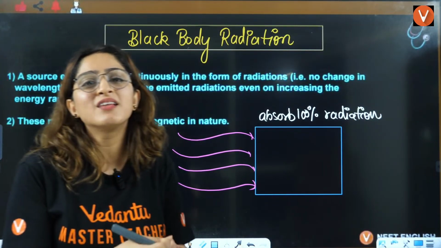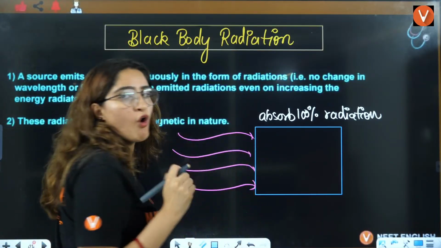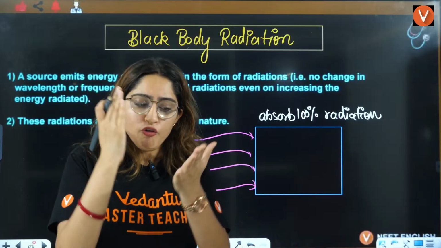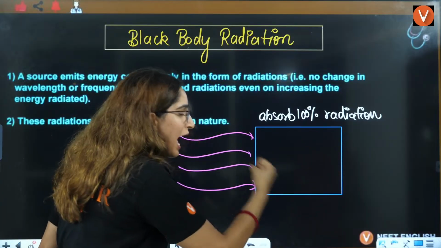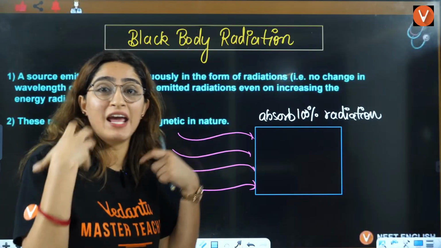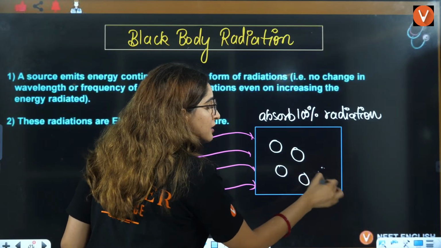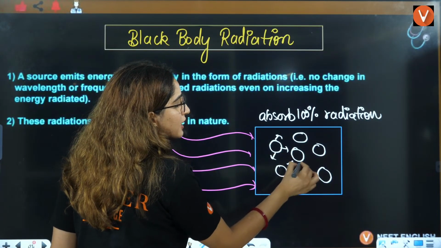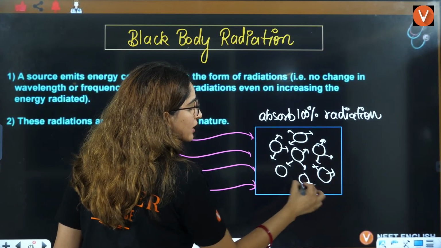Now, ma'am, what is this black body going to do with this 100% radiation, right? This radiation will fall on it. Every single radiation, like from the sun, anywhere these radiations are coming, we know that these radiations carry some energy. So this particular body will have the energy of these radiations. This body will have energy of itself also, because there are some particles inside it. These particles, because of these radiations, will gain some kinetic energy and they will also start moving, right?